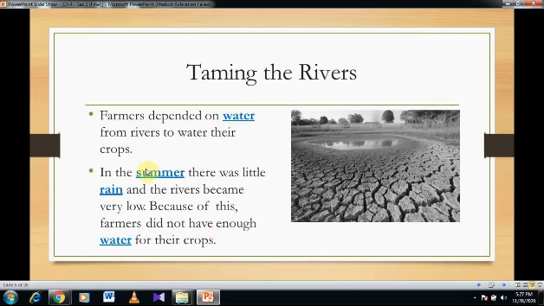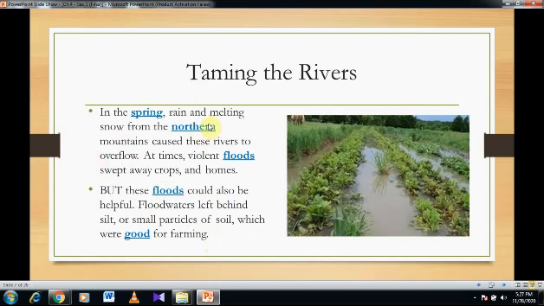There was a problem. In the summer, there was very little rain, so the rivers became very low, and the farmers didn't have enough water to water their plants. In spring, the rain and the melting snow from the winter and from the northern mountains caused these two rivers to overflow. Because of this overflowing, many times they would have violent floodings. These floods would sweep away the crops and the homes. So in summer, they would have low, dry lands. In spring, they would have flooding that would also destroy the crops.